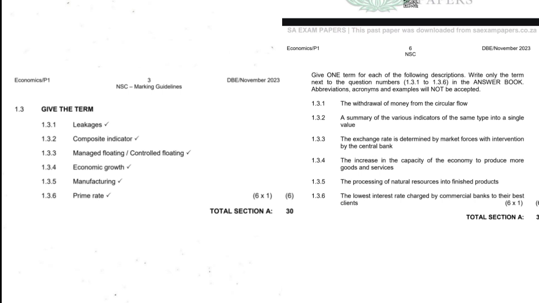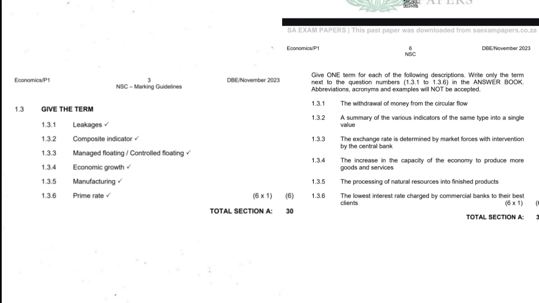1.3.5, the processing of natural resources into finished products. You are turning a natural resource into a finished product. Which one is this one? This one is manufacturing. 1.3.6, the lowest interest rate charged by commercial banks to their best clients. Which one is this one? Lowest interest rate. This one is prime rate.